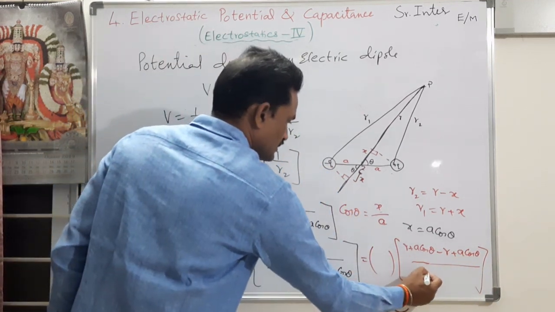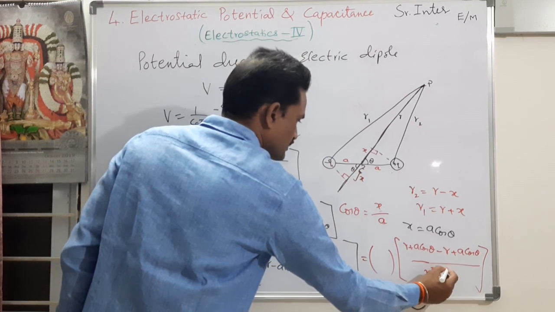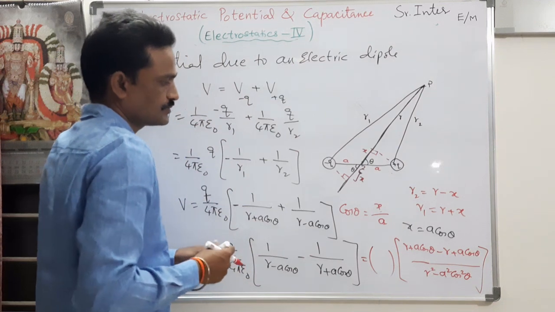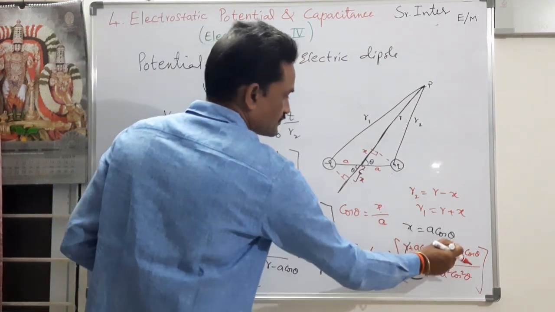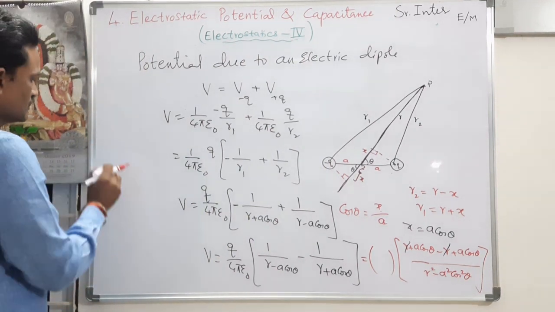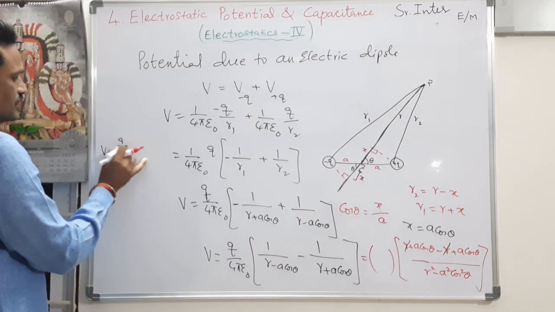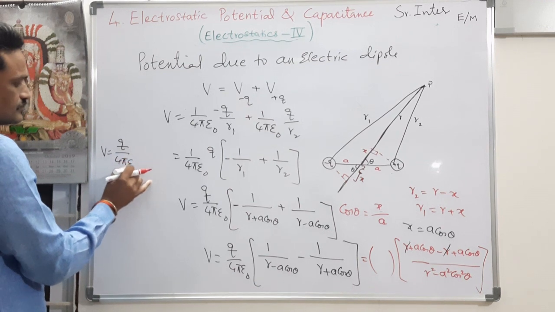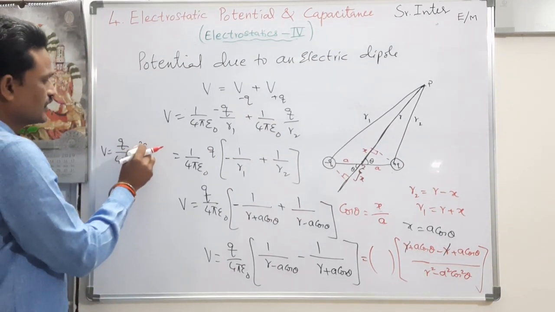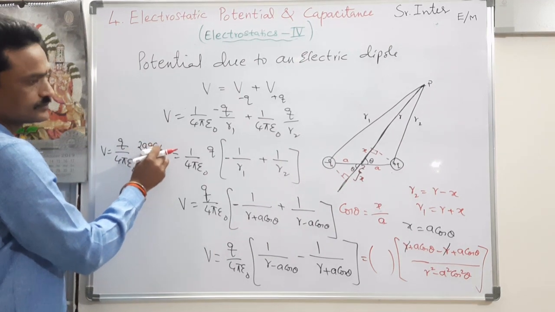You will get it as r square minus a square cos square theta. Here you have plus r and minus r, they get cancelled. So V is equal to q by 4 pi epsilon naught, you will get 2aq cos theta.